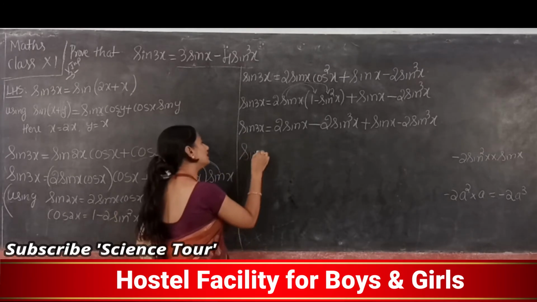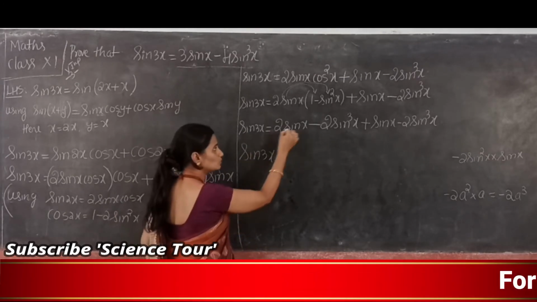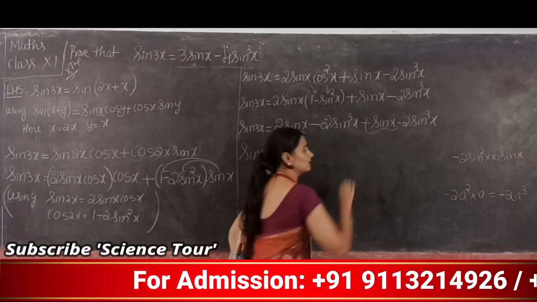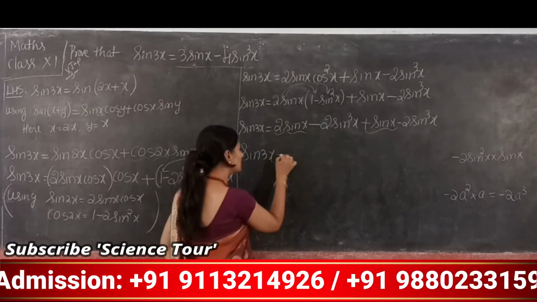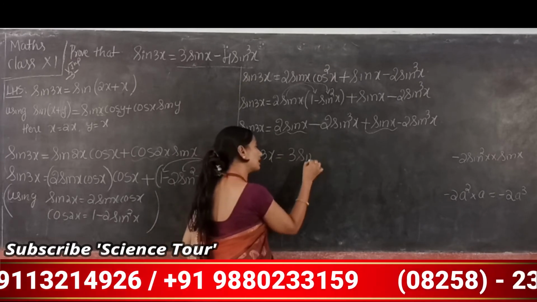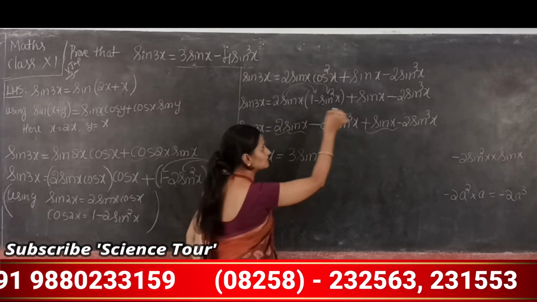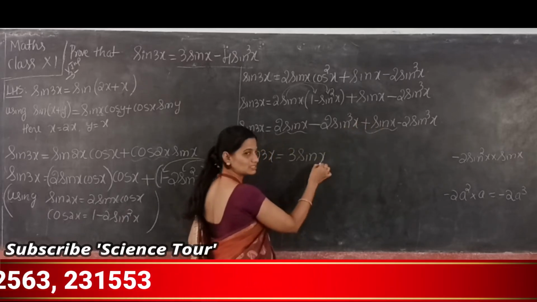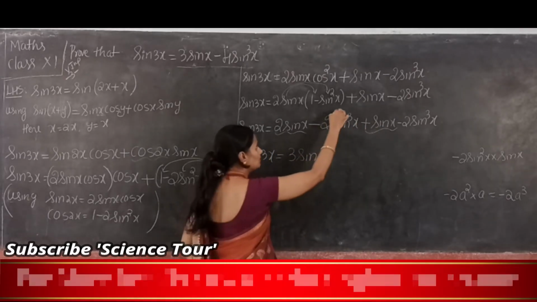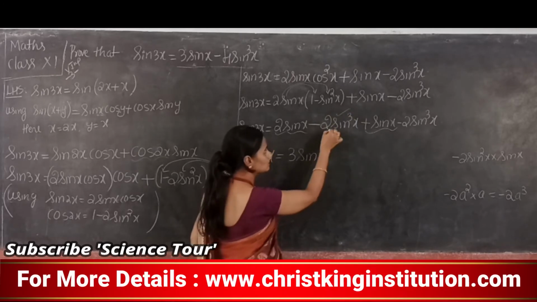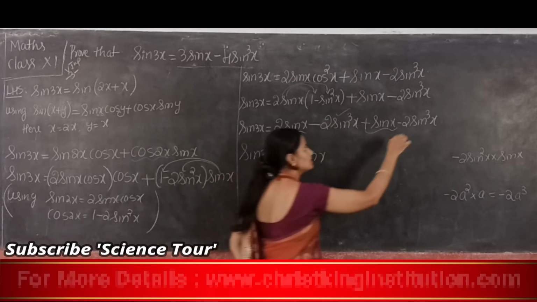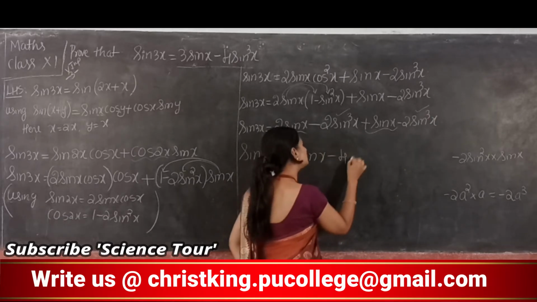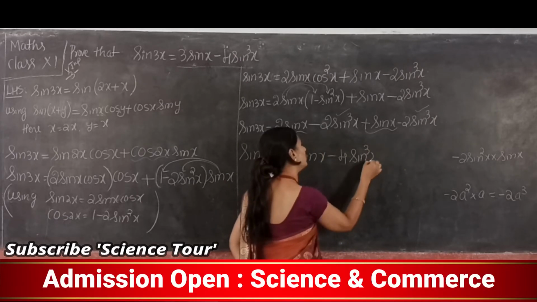Now collect the like terms. 2 sine x, this one, and plus sine x together is how much? It is 3 sine x, correct? 2 sine x plus sine x means 3 sine x. Now sin cube x: minus 2 sin cube x minus 2 sin cube x is minus 4 sin cube x.